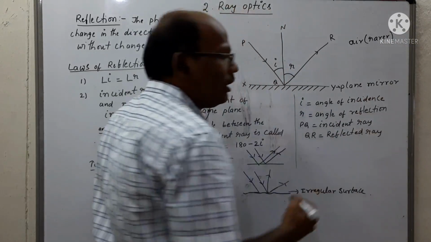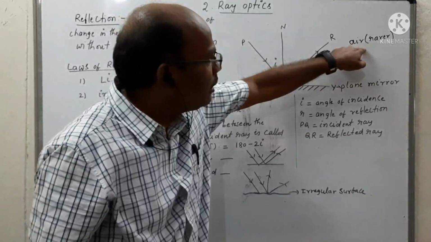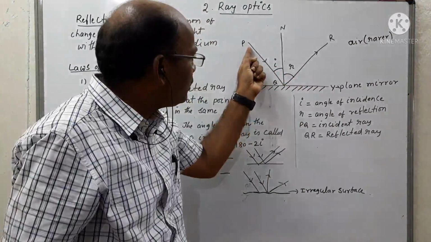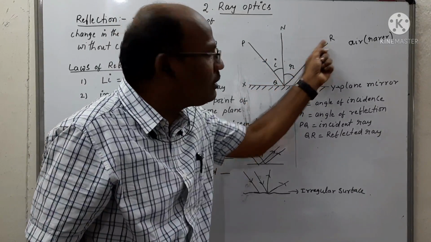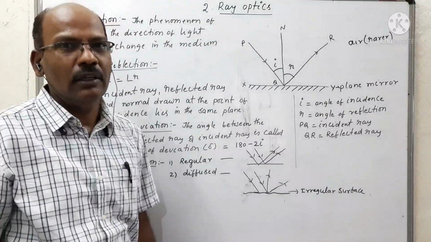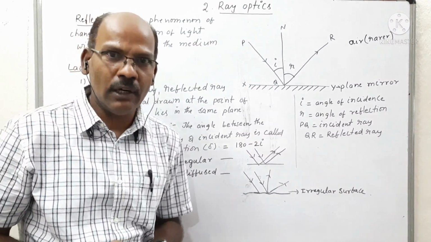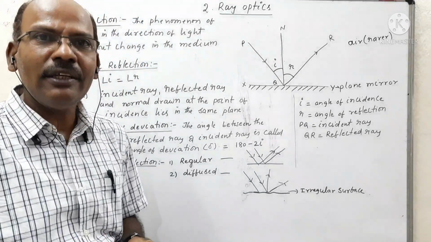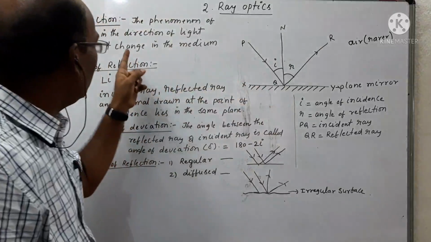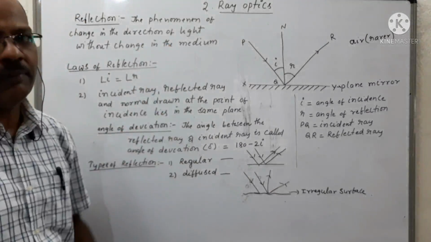After the rebound of light takes place, it moves in the same rare medium, but the direction of the path of light changes. That phenomenon is called reflection. So the phenomenon of change in the direction of the path of light without change in the medium, with the same speed of light, is called reflection. Okay, so this is the definition of reflection.